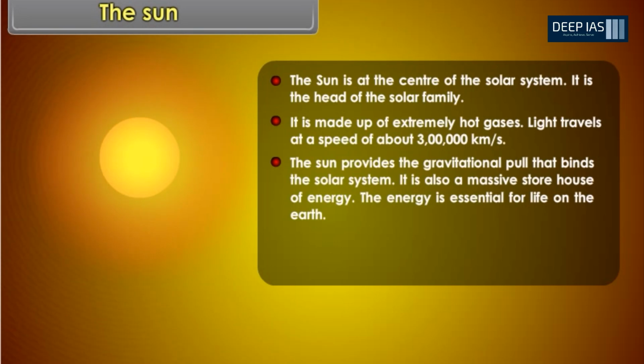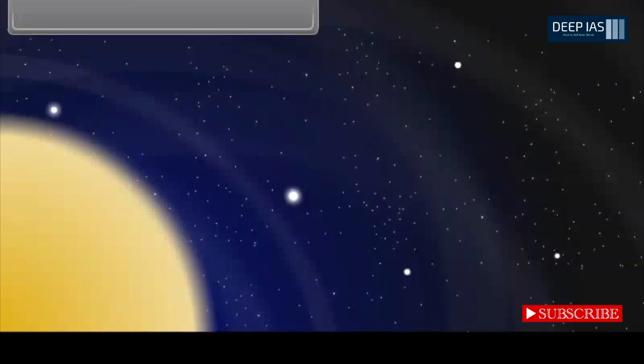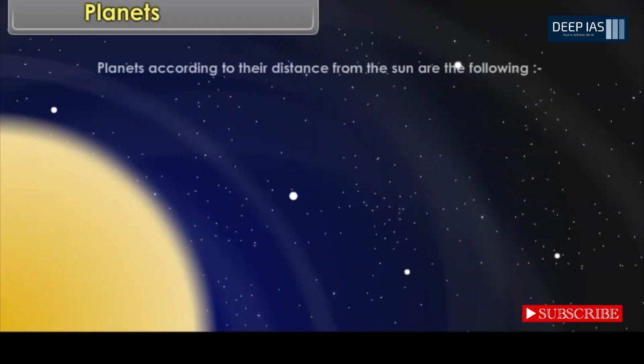The energy is essential for life on the Earth. The Sun is a star. Scientists believe that the Sun has been formed from a moving cloud of gases, which is called nebula. Planets. Planets, according to their distance from the Sun, are the following: